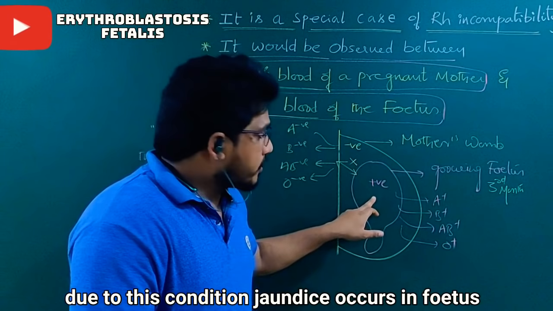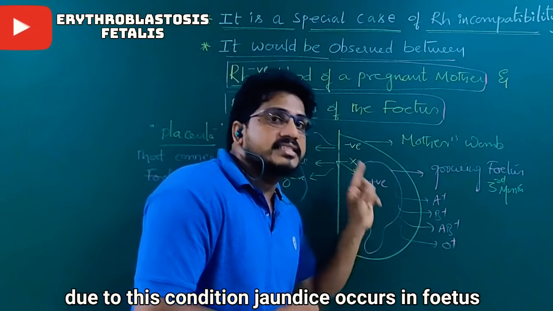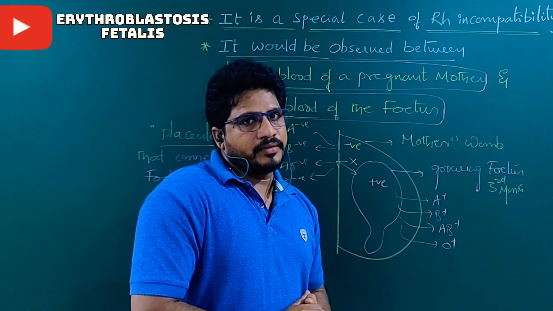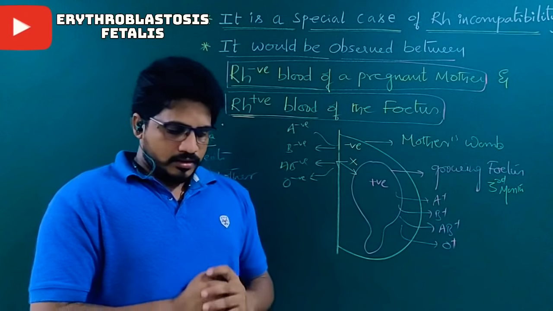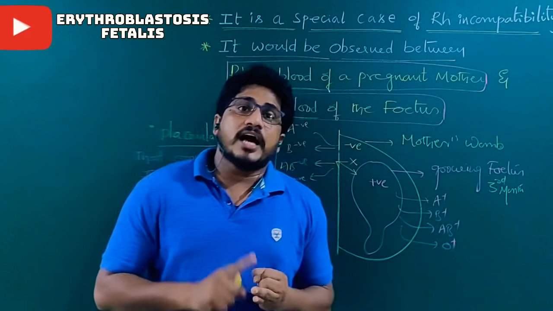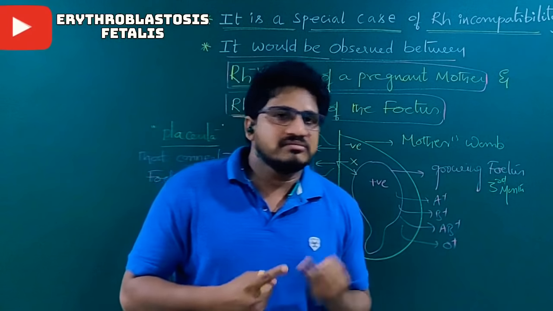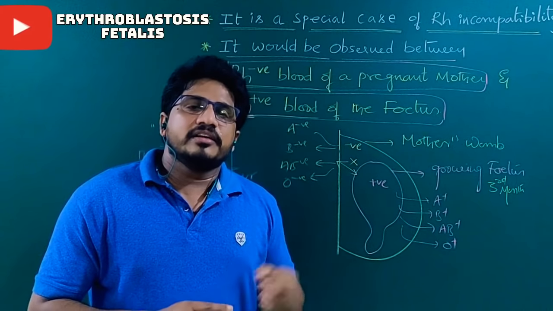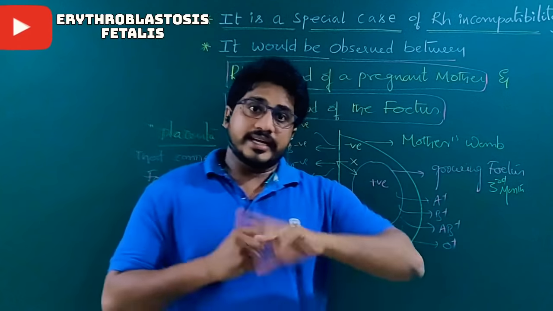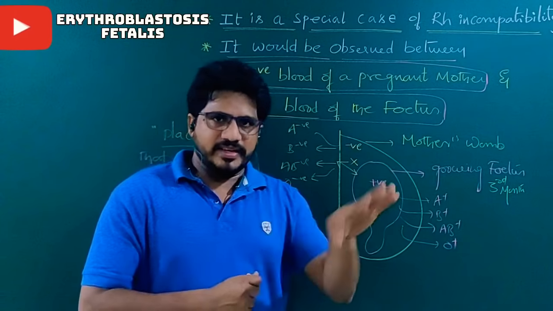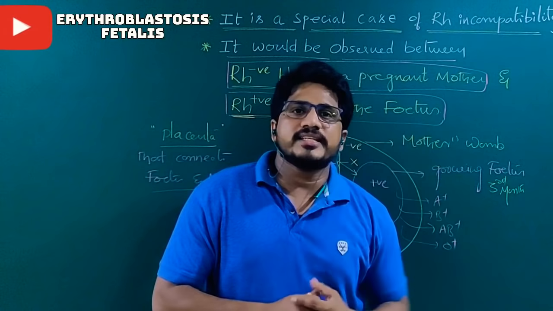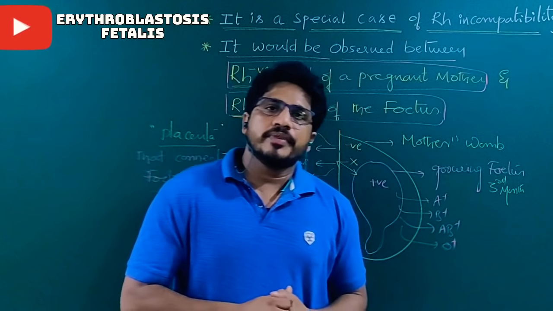If the Rh positive group is there in the second fetus, only then erythroblastosis fetalis takes place. Apply another logic. Mother is Rh negative, there is no doubt. If the first fetus is Rh negative, then this condition will not happen. If the first fetus is Rh positive, then it happens. Now, second condition: mother is negative, it's a very common thing. The first fetus is Rh positive, the second fetus is Rh negative, then what is the situation?